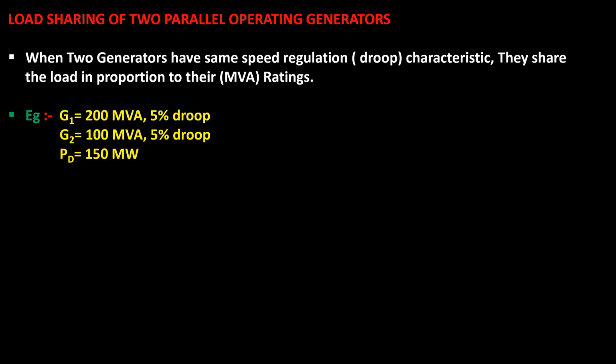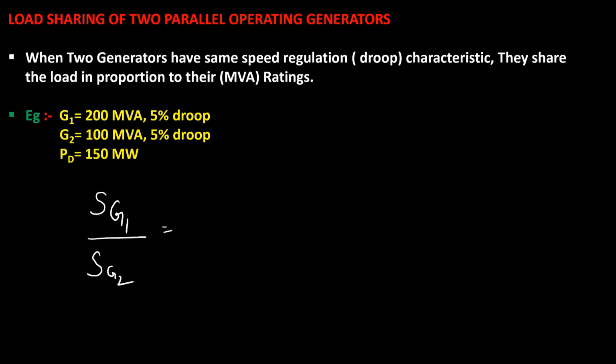How can we solve this mathematically? The rating of generator 1 divided by the rating of generator 2 is directly proportional to their power shared.